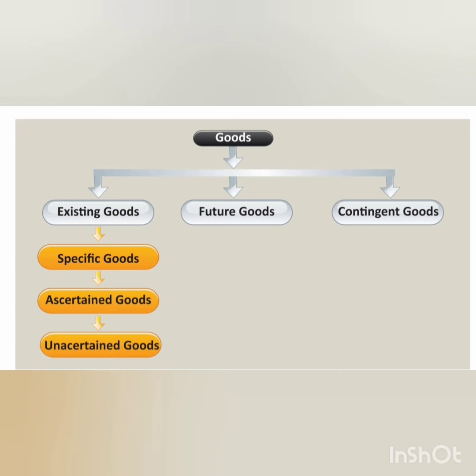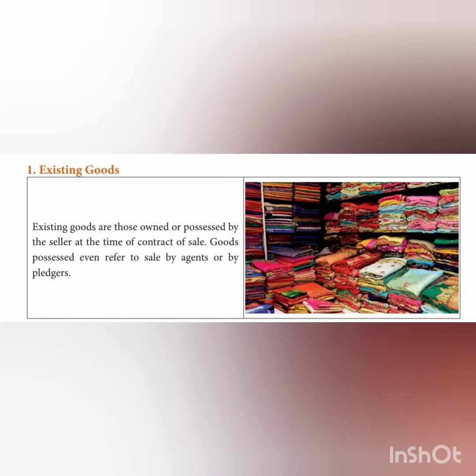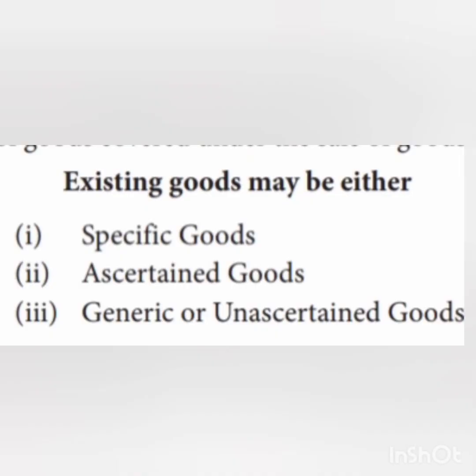Do listen carefully. So existing goods are those goods which are possessed and owned by the seller at the time of contract of sale. So immediately it will be owned by the seller. So the goods possessed even refer to sale by agents or by pledgees. So these goods will be sold by agents, those who are working under the sellers. So these existing goods may be either specific goods, ascertained goods and generic or unascertained goods. So let us discuss that in detail, students. So first we'll move on with what is specific goods.